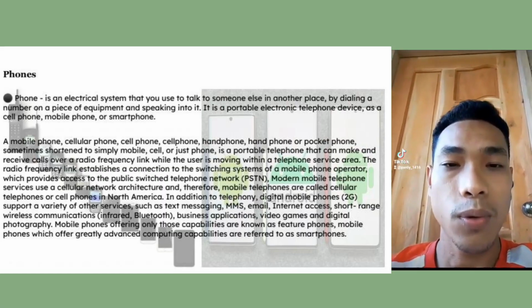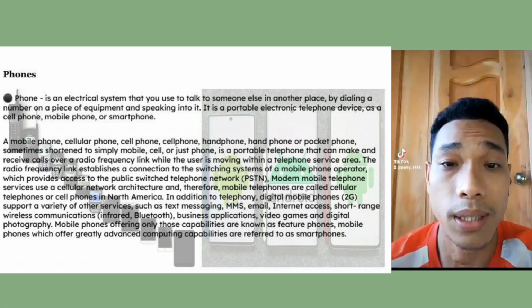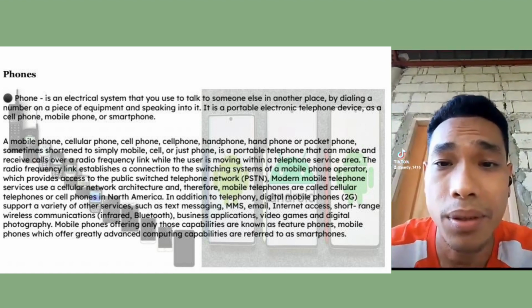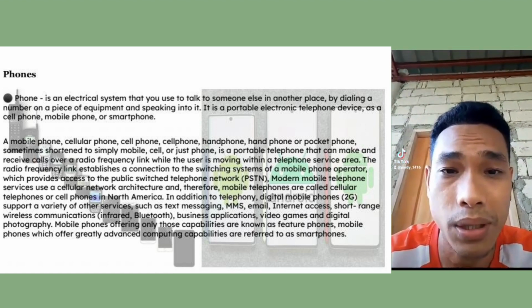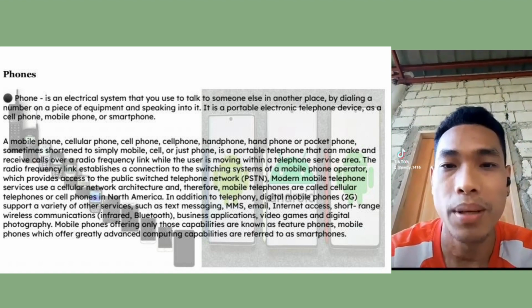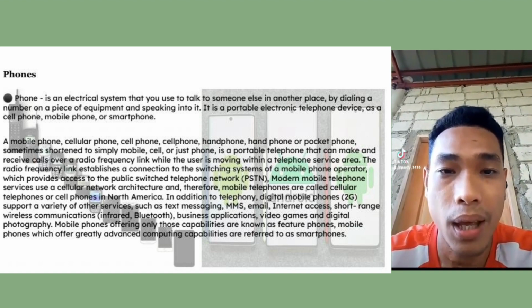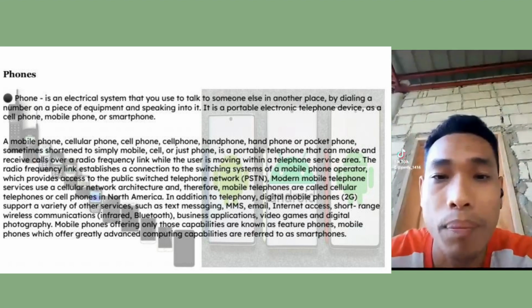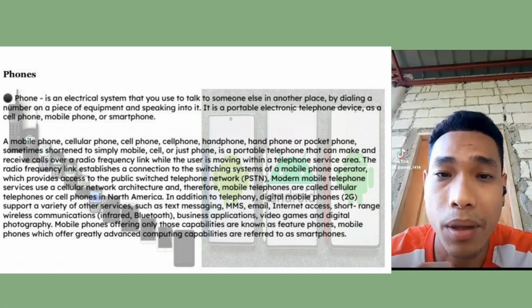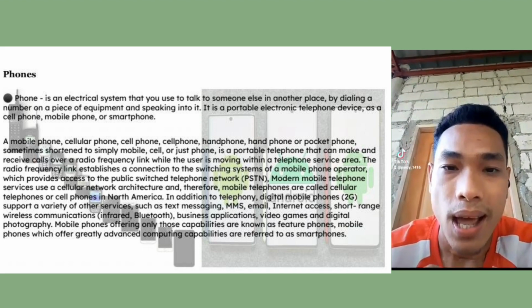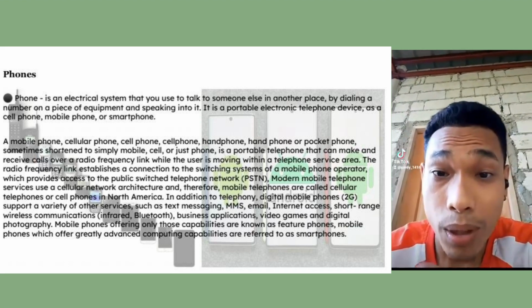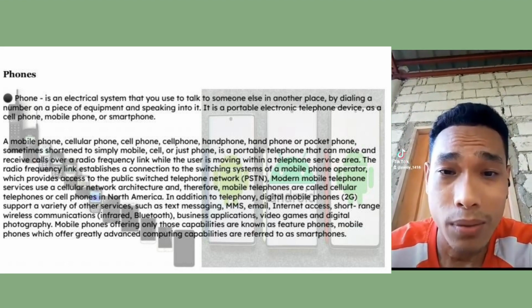The phone. A phone is an electrical system that you use to talk to someone else in another place by simply dialing a number on a piece of equipment and speaking into it. It is a portable electronic device such as a cell phone, mobile phone, or a smartphone.